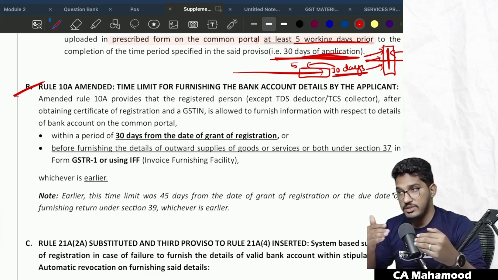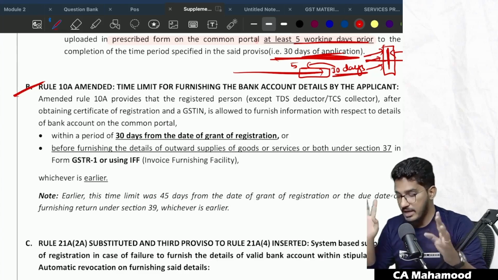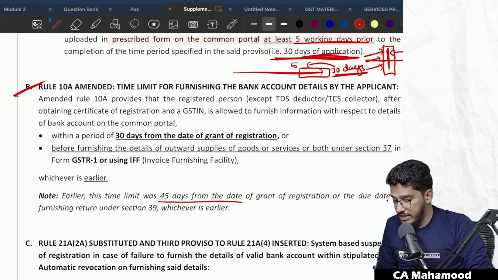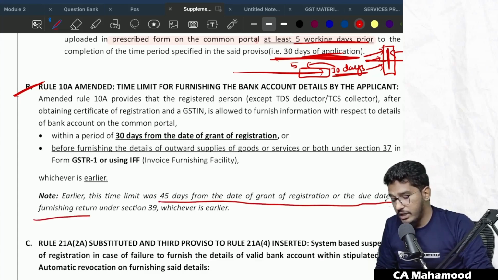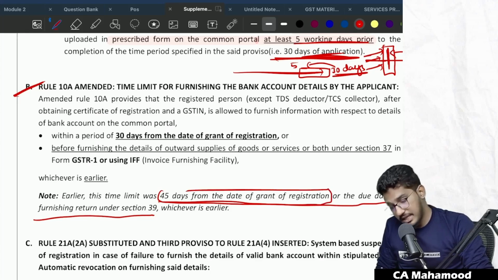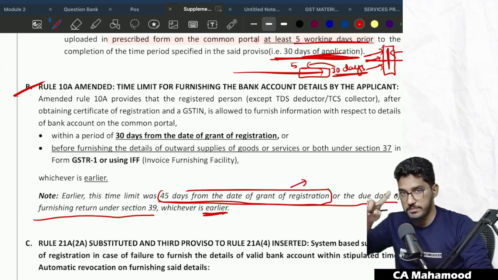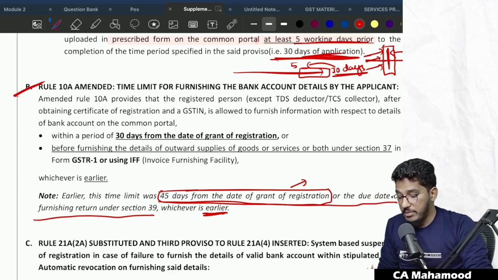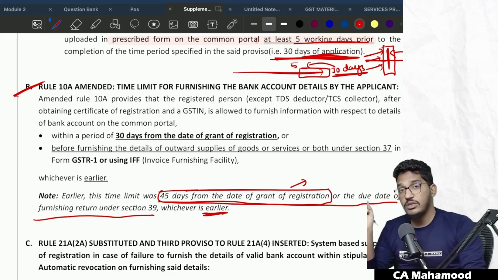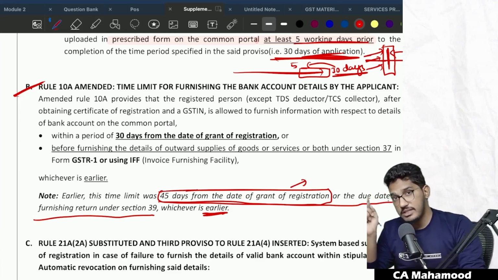Even after you have been granted the registration, within a certain time limit you can furnish the bank account details. Earlier, the time limit used to be 45 days from the date of grant of registration or the due date of furnishing GSTR 3B for the first time, whichever is earlier. Within that time, you were supposed to upload the bank account details. This was the older provision: within 45 days from the grant of registration or the due date for furnishing of GSTR 3B, whichever is earlier, you had to furnish bank account details under the old rule.